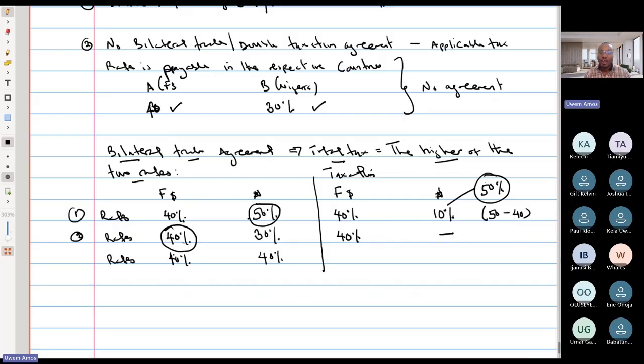Now let's look at the third scenario. 40-40, the same amount. You would always pay tax first in the country you invest in. So you pay 40%. When you move the money to your home country, you pay the higher of the 2. So the higher between 40 and 40 is 40, and you've already paid 40. So you will not pay anything here. If there was no bilateral trade agreement, you pay 40 there and pay 40 here. So that's the rule and the principles with regards to international taxation